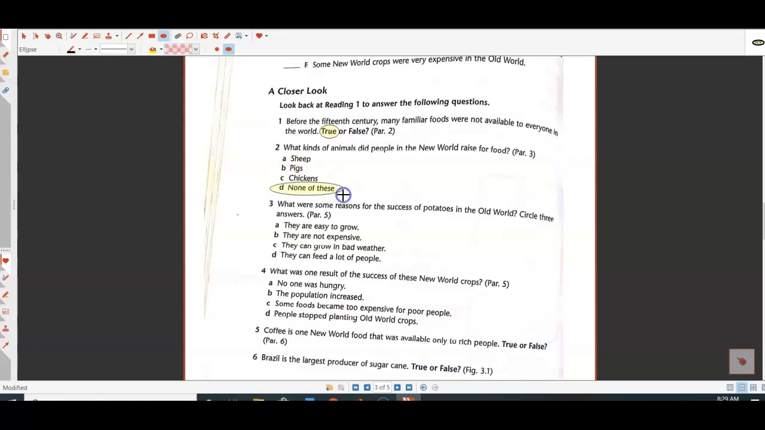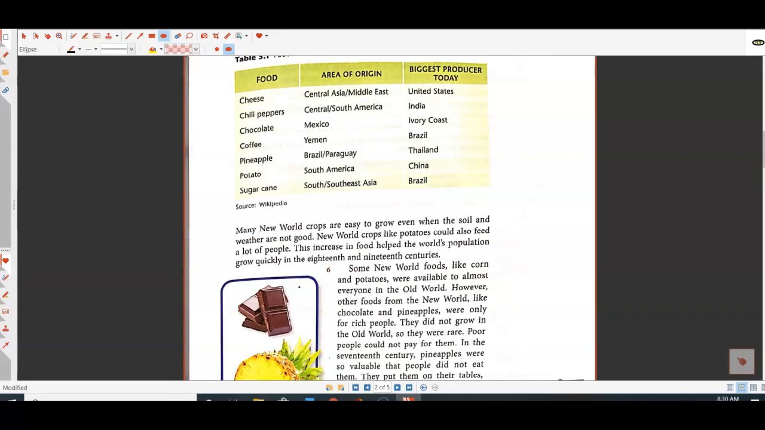The correct answer is D, none of these. According to the reading, the people in the New World did not raise animals for food. They hunted animals. So those animals, sheep, pig, and chickens, were brought from the Old World to the New World. Okay.